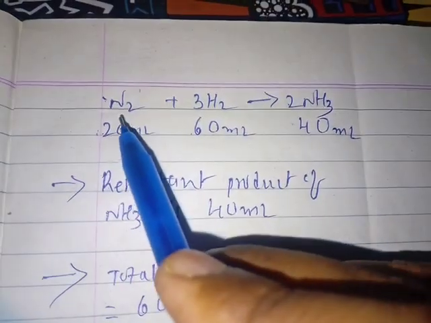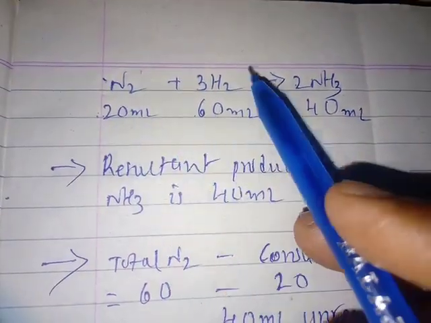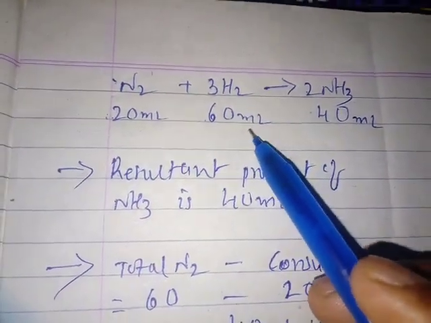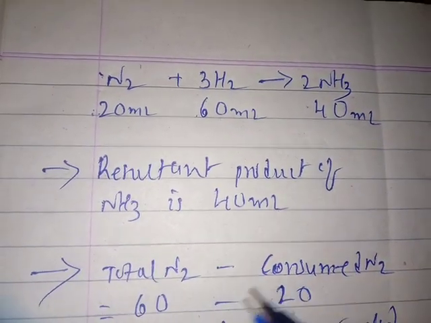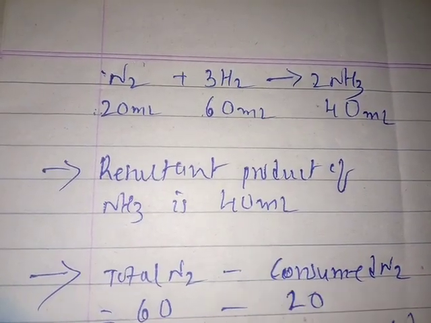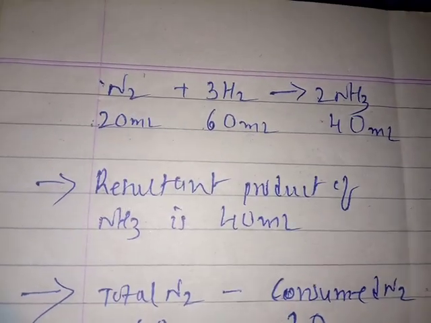Okay, let's see, students. Nitrogen requires 20 ml. Hydrogen requires 60 ml. Then what about the ammonia? Ammonia is 40 ml, students. How is it 40 ml?